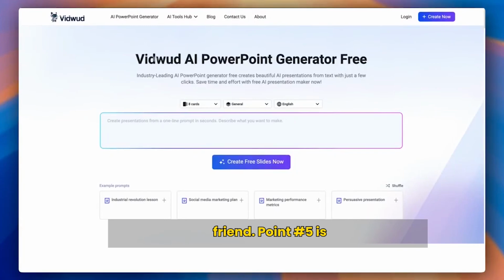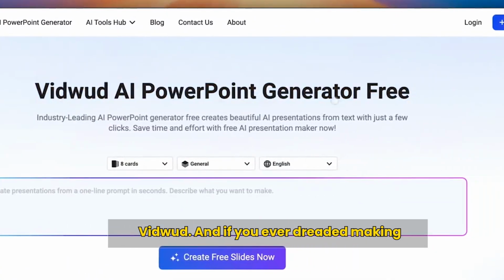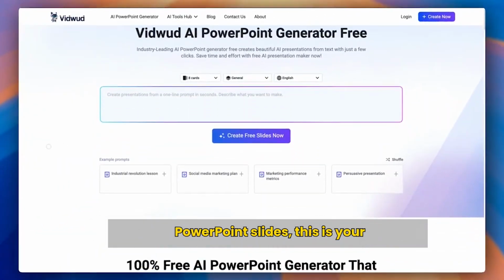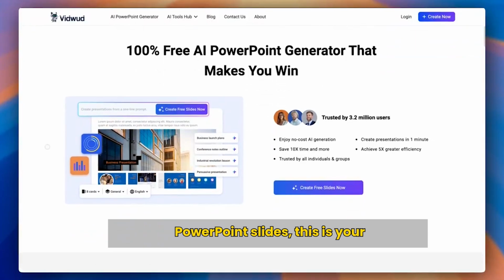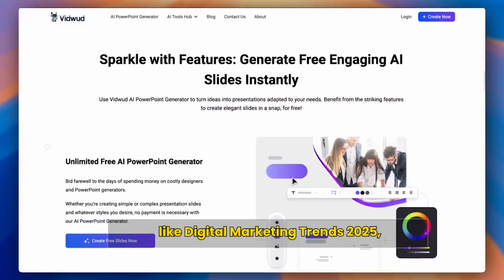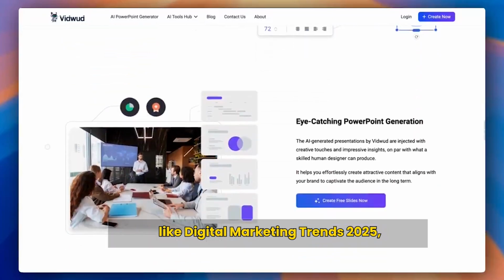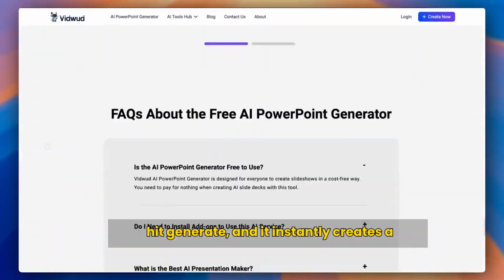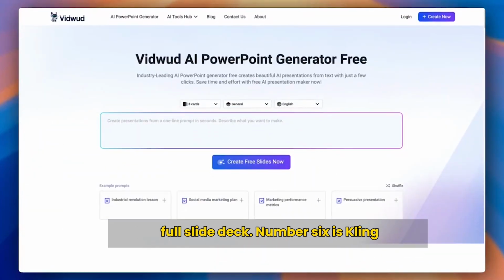Point number 5 is Vidwud. And if you ever dreaded making PowerPoint slides, this is your lifesaver. Just enter a topic like Digital Marketing Trends 2025, hit Generate, and it instantly creates a full slide deck.